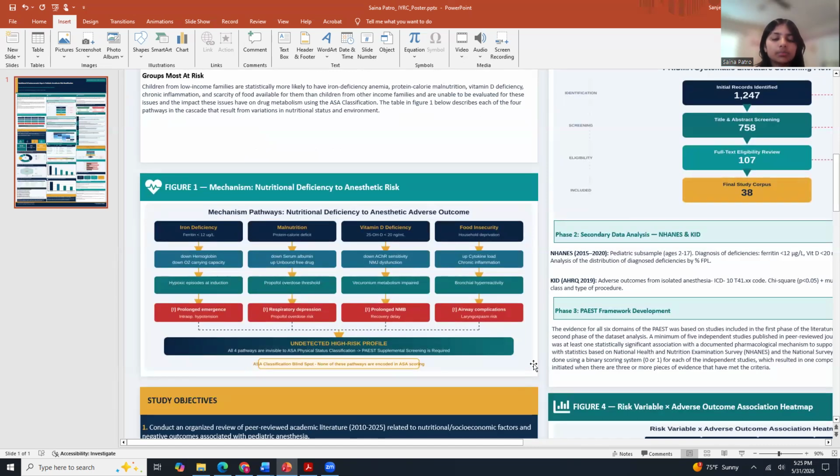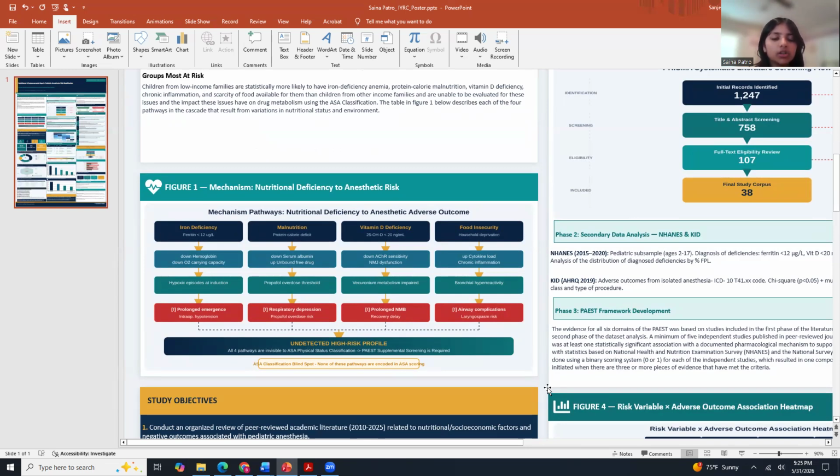The risk is respiratory depression. Vitamin D deficiency. Below 20 nanograms per milliliter, the neuromuscular junction sensitivity is impaired, producing delayed recovery from neuromuscular blockade. Chronic food insecurity drives systemic inflammation and bronchial hyperreactivity, raising laryngospasm risk under volatile agents.